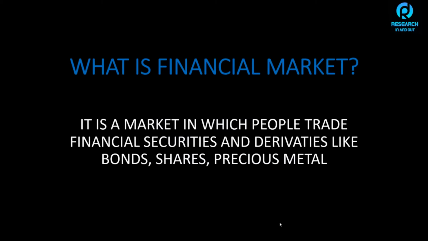It is a market where people trade in financial securities and derivatives, which are like bonds, shares, precious metals. So what are these bonds, shares and precious metals? Shares are like any public company shares, just like Reliance company shares. Bonds means there are institutions who give loans to a company and the company has to pay them interest. In the same way, government also issues bonds to the public and the government pays interest to them on a quarterly basis, monthly basis, like that. Precious metals are like, people do trade in crude, gold, silver, aluminium. People trade in these kinds of metal as well.